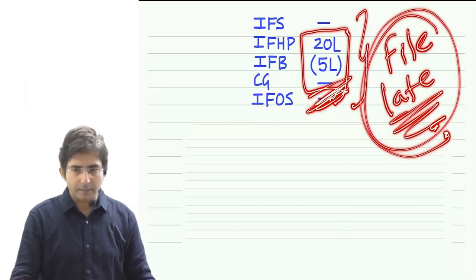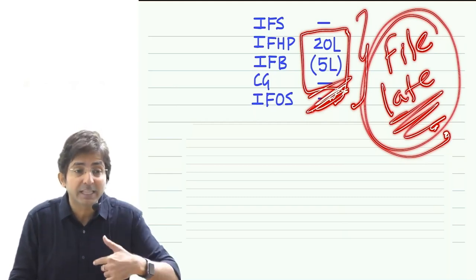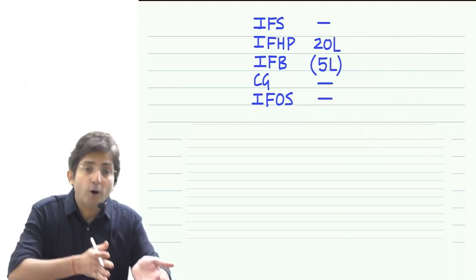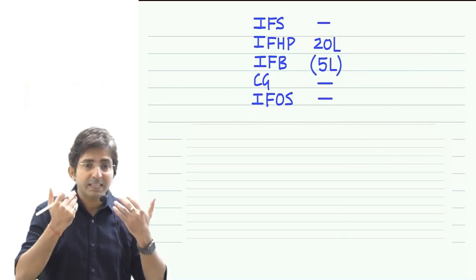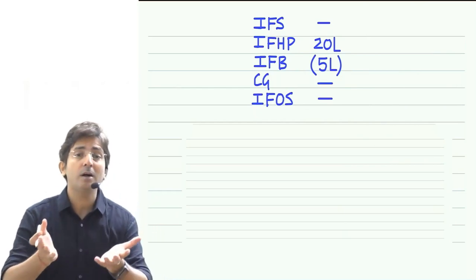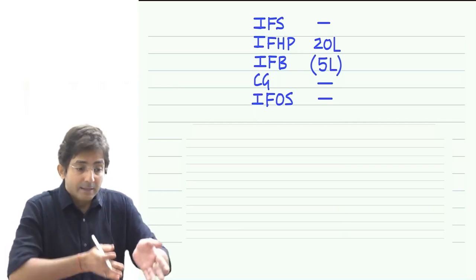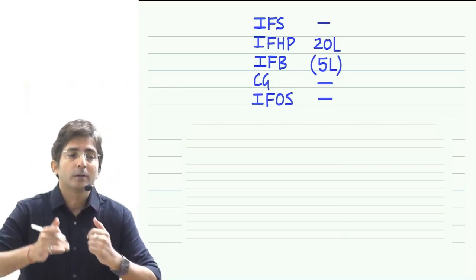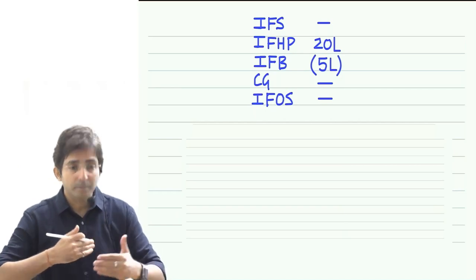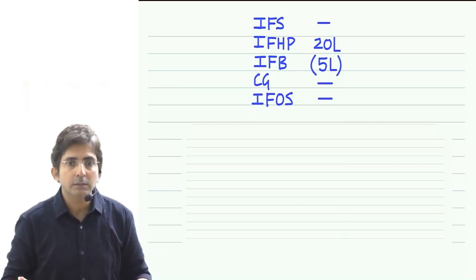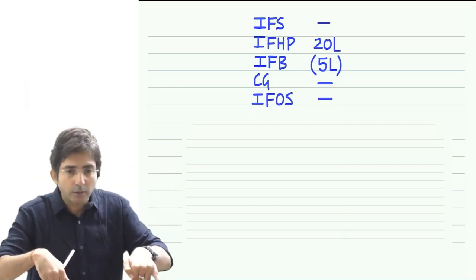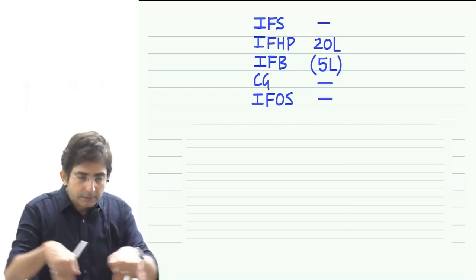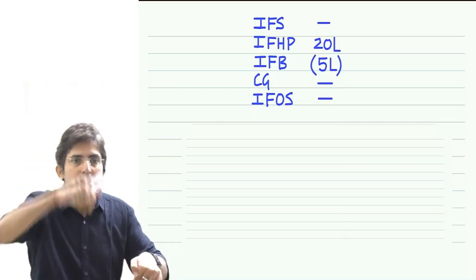So tell me, is it right? Wrong. See, there is no restriction on setting off in the same year. Carry forward is not allowed. You didn't see the stress on carry forward. See, if your return is late, carry forward is not allowed. But if you want to set off in the same year, there is no restriction. Because the loss of this year, I am adjusting against income of this year only. So when adjustment is done in this year only, this is not connected with the next year.